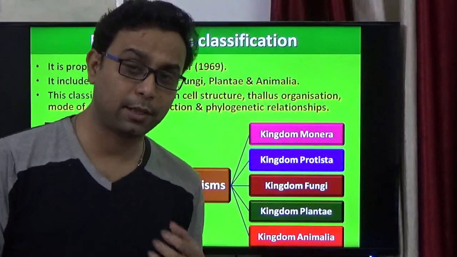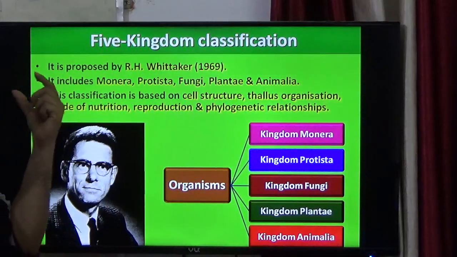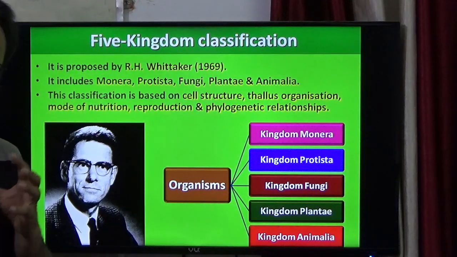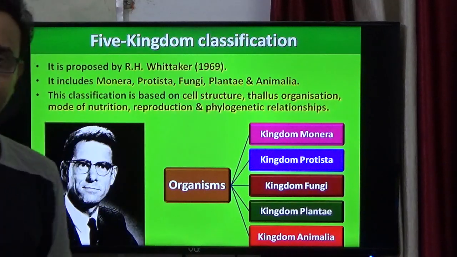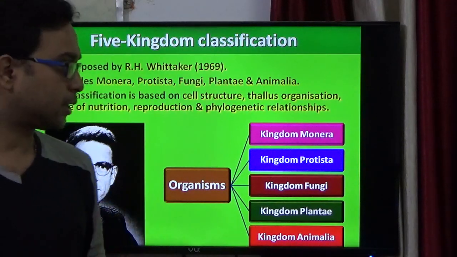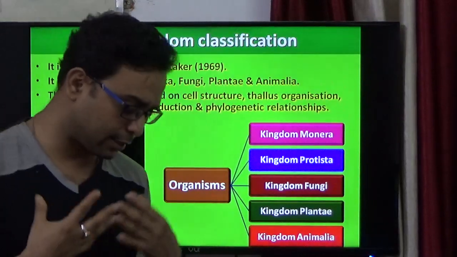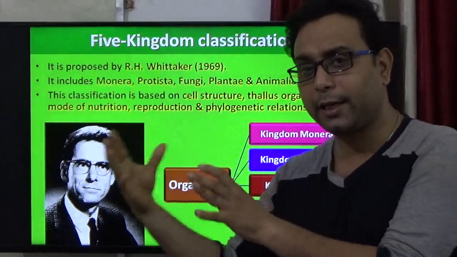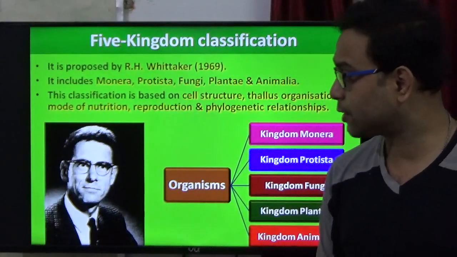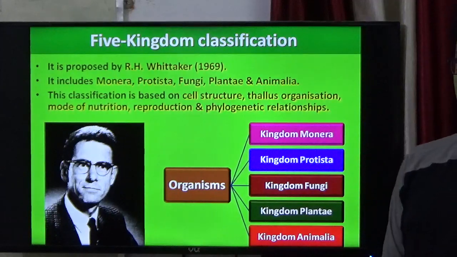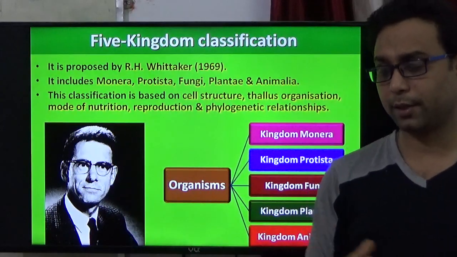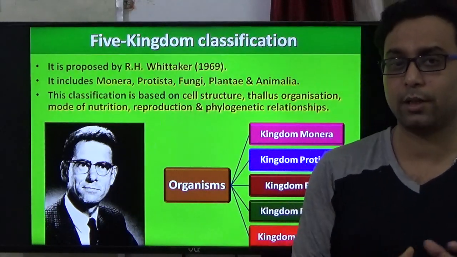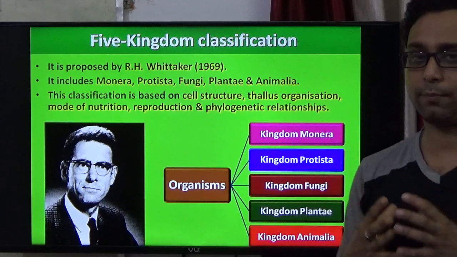It has some basic criteria. First, cell structure: the cell is prokaryotic or eukaryotic. That means they have a defined nucleus or not. This is the most important feature. Next, thallus organization: whether, like plants, they are well differentiated into roots, stem and leaves or not. It is also an important feature. Also the mode of nutrition, that means they are autotrophic or heterotrophic in nature. Also, by which process they reproduce, asexual or sexual. They are emphasized as a basis.